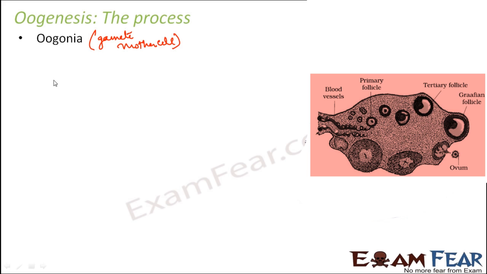Then what happens to these oogonia? These oogonia then undergo meiosis. Now in meiosis, it enters into prophase 1, that is the first stage of meiosis 1, and it gets arrested in this phase. So it remains arrested.